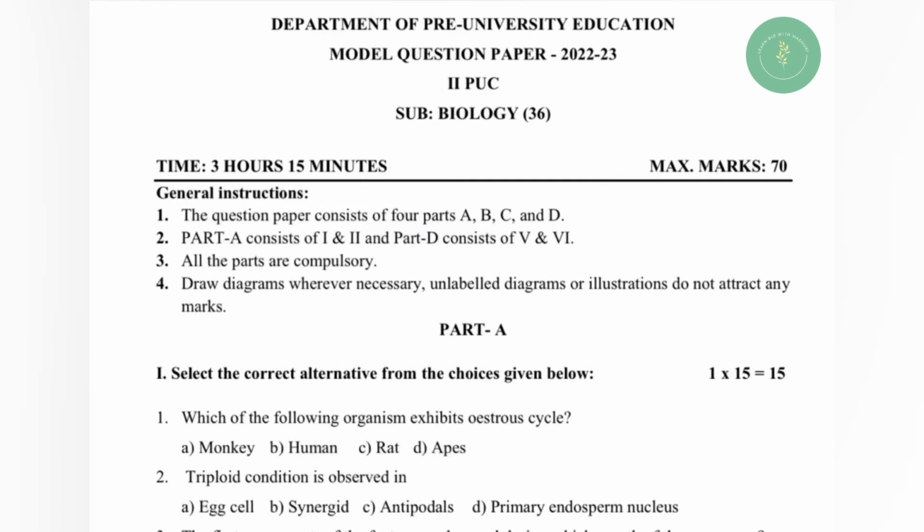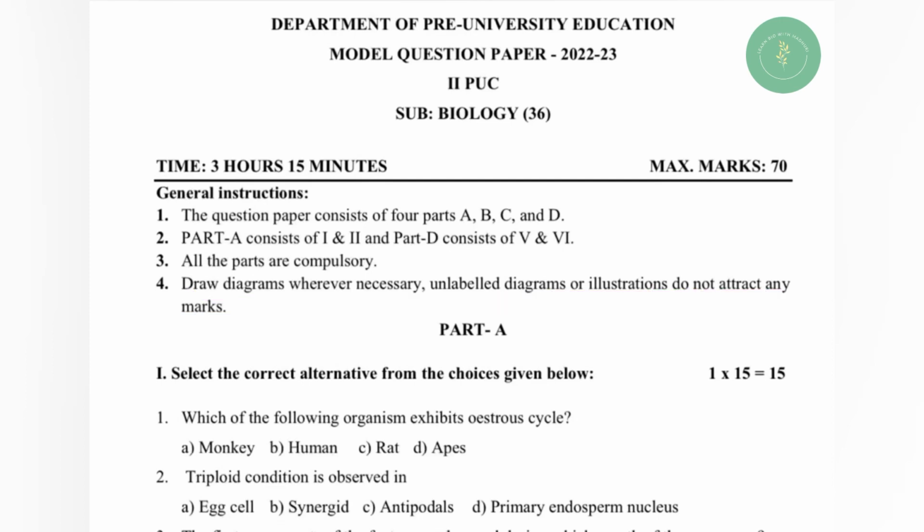Now my dear students, you have to focus on the general instructions as the slide changes. 1. The question paper consists of 4 parts A, B, C and D. 2. Part A consists of 1 and 2 and part D consists of 5 and 6. 3. All the parts are compulsory. 4. Draw diagrams wherever necessary. Unlabelled diagrams or illustrations do not attract any marks. Now let us look into each part.